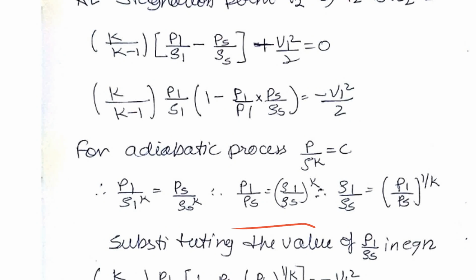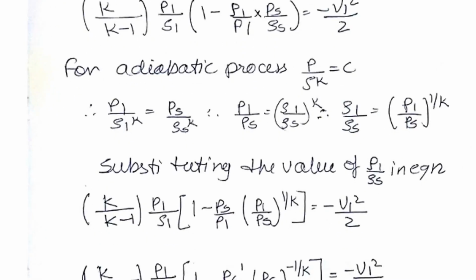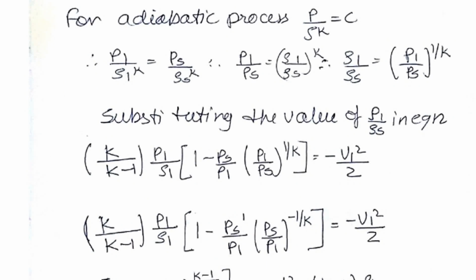So if we take this whole to the power of 1 by k, we'll be getting the value of rho 1 divided by rho s to be equal to P1 divided by PS to the power of 1 by k. So in place of this, we will replace this value. After we substitute the value, we'll be getting this as the equation.